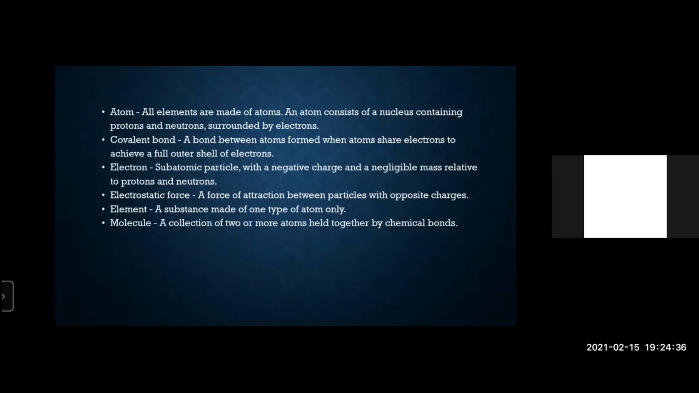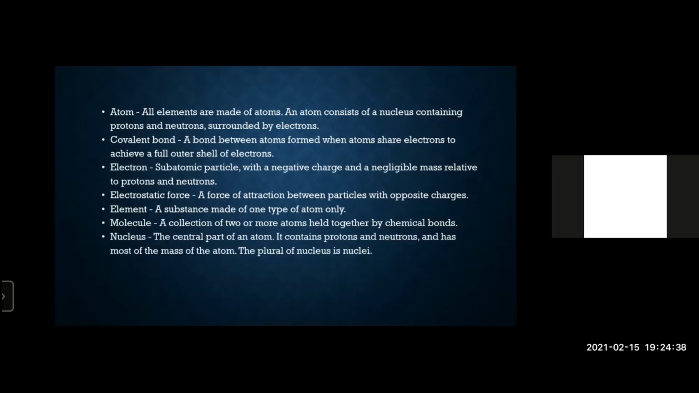A molecule consists of 2 or more atoms that are chemically bonded. The nucleus is the central part of an atom that has protons and neutrons, and around it in electronic shells you have electrons. What is stability? Atoms are stable if their outer shell contains its maximum number of electrons. Thank you.